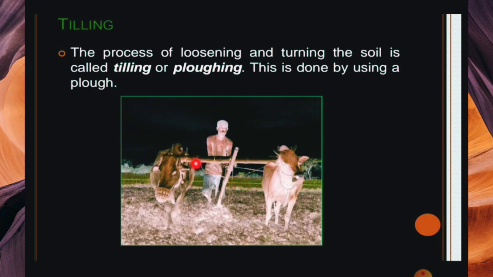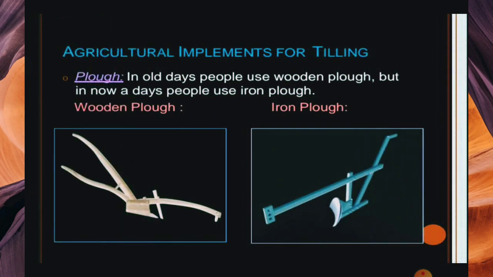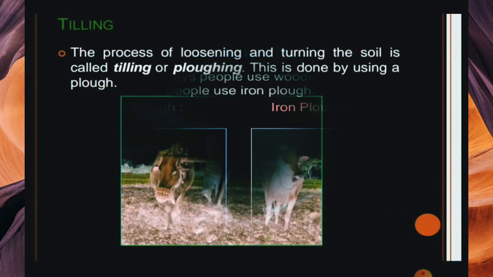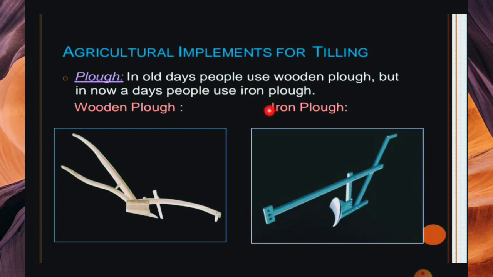We said this is the plough, and it is a traditional method. Next is the agriculture implement, which is made of wood and of iron. In the previous time we used wooden ones, but now we use iron ones, because wooden was used in traditional times and iron is used in modern times. But in some places in traditional areas, the iron plough is also used. So in old days people used the wooden plough, but nowadays people use the iron plough.